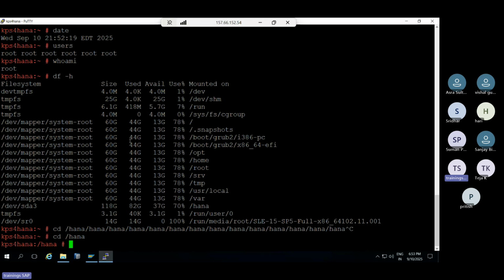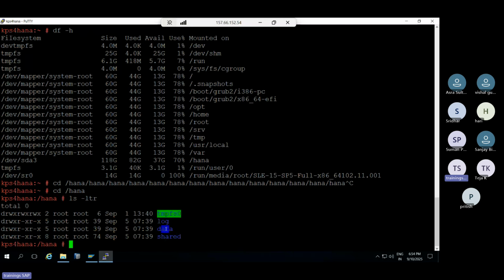Sir, I want to see the folders and files inside of HANA. What is there inside of HANA? Then ls space -ltr. Then you will see what files and folders are there inside of this file system. Sir, how can I know whether this is a folder or a file? How can I know?